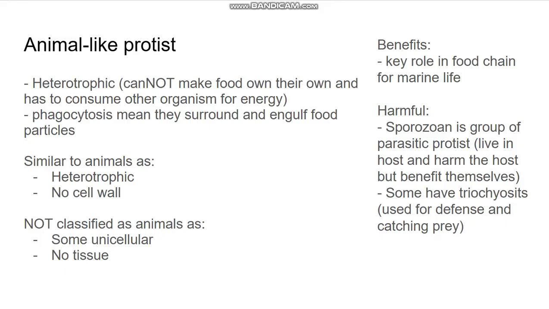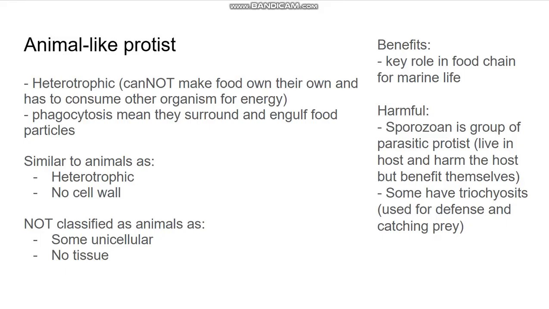So they're similar to animals because they're heterotrophic and also don't have a cell wall. But they're not animals because some are multicellular, some are unicellular, and also there are no tissues. Okay, and then the benefit of this is that they play a key role in the food chain and for marine life.